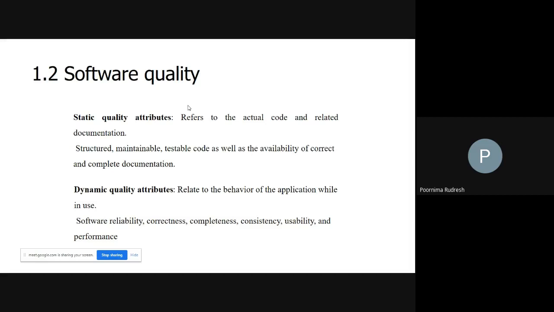Or if you consider, when you have written a program, let us consider that you have written the program for addition of two integer numbers.